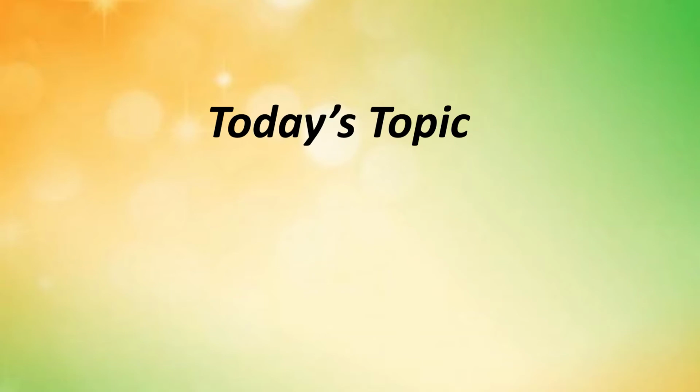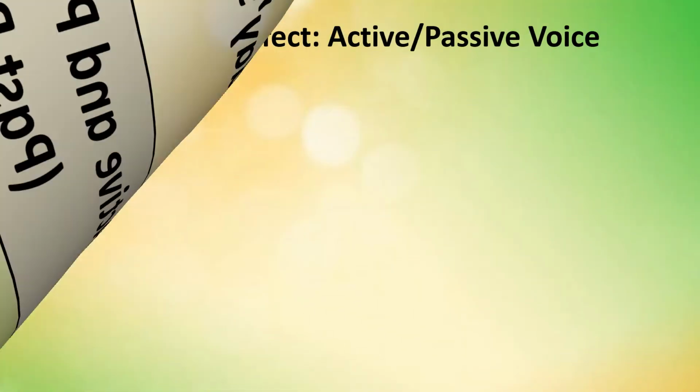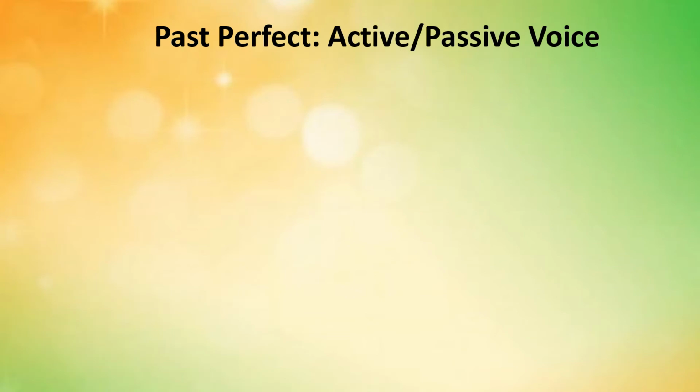This is our today's topic. I shall be teaching you how you can convert the given sentence of past perfect tense from its active voice form into passive voice form. In order to convert the given sentence of past perfect tense from its active voice form into passive voice form, we follow certain rules. They are just four in number.